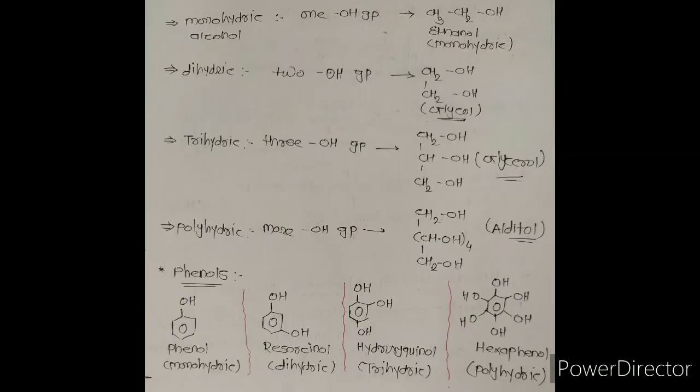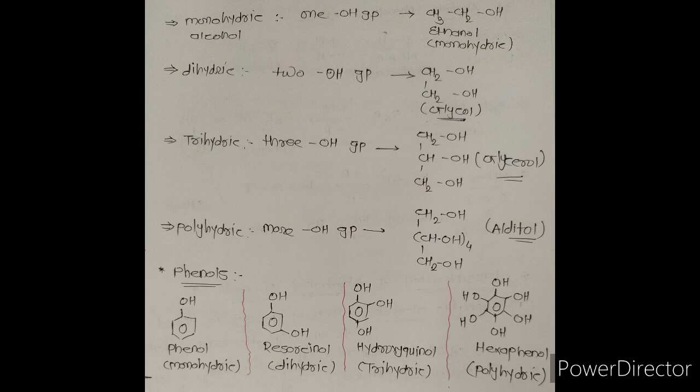Further classification of alcohols and phenols. Alcohol, first one, monohydric alcohol, means the alcohol which contains only one OH group. Mono means one OH group, then it is called monohydric alcohol. For example, ethanol. Dihydric alcohol.